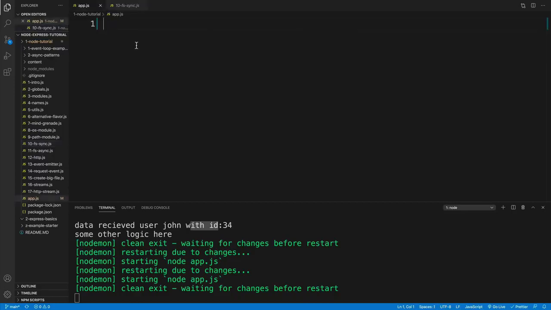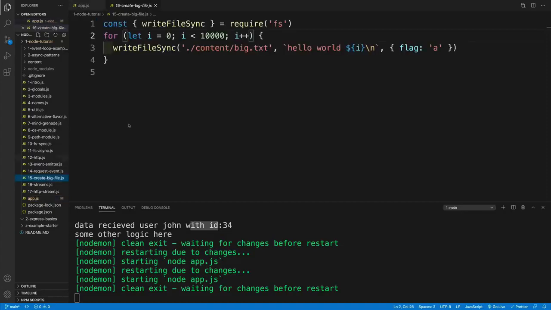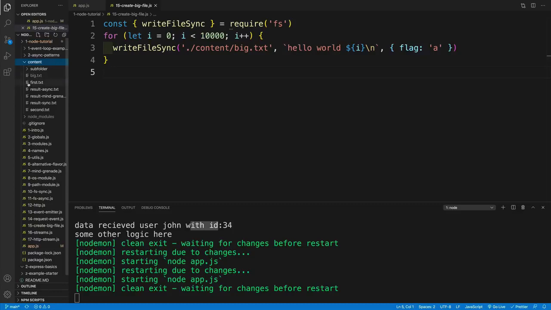Well, the solution would be the read stream option. And the way we'll set this up, I'm going to start app.js from scratch. But if you take a look at the repo, you'll notice this 15 create big file. So previously, when we were working with files, I just had some small files, right? So I had the first txt, result, and whatever. Now, before we set up the read stream, I would want to create a big file. Again, this is optional. You don't have to do that.